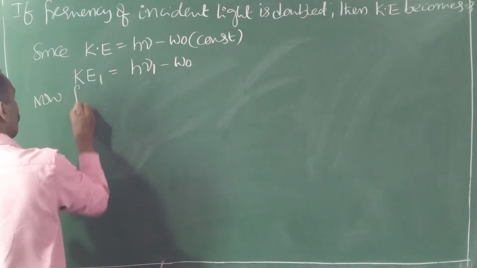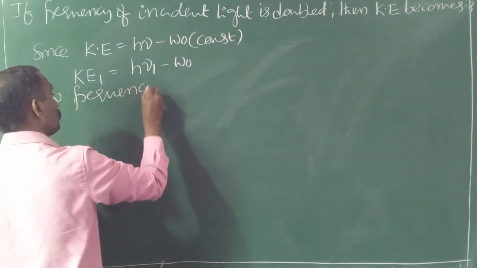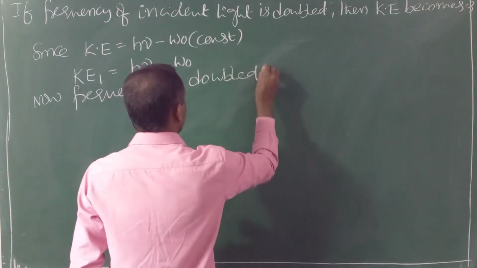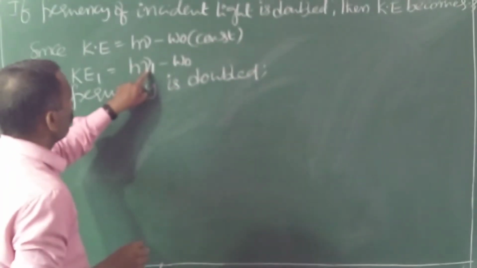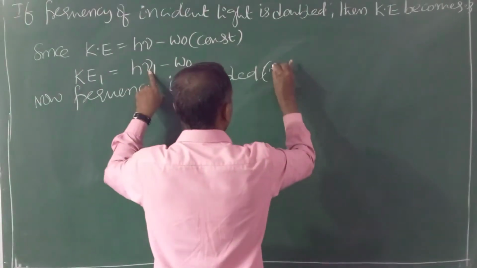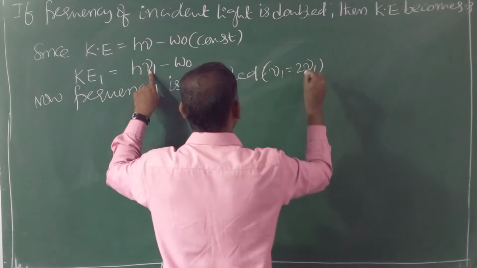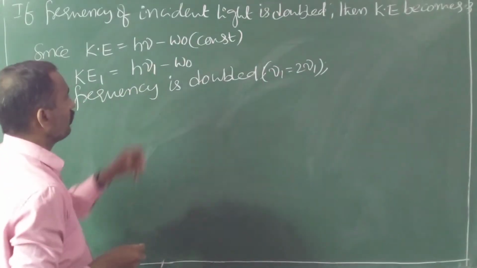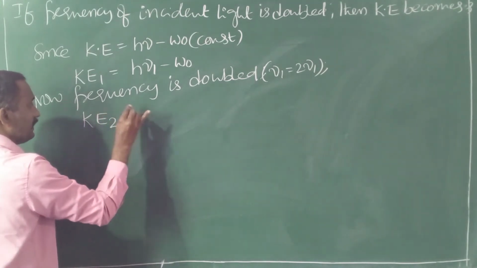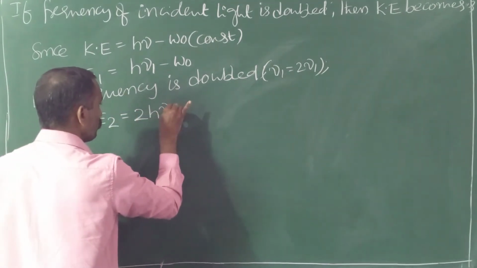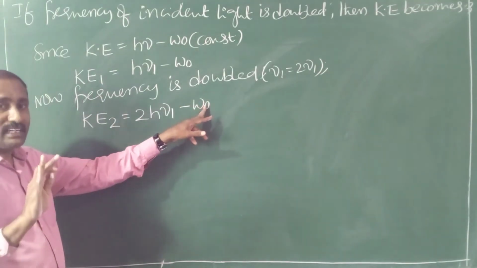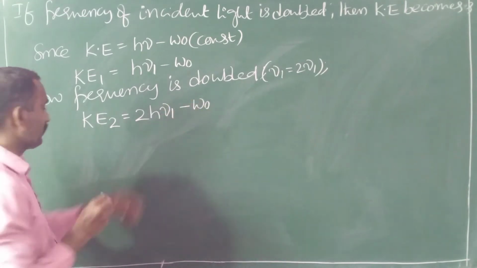Now, frequency is doubled. Whenever frequency is doubled, nu 1 becomes 2 nu 1. Then, in place of nu 1, you have to substitute 2 nu 1. Then, kinetic energy, second case, Ke2 equal to 2h nu 1 minus W naught. Here don't write W1 and W2 because metal is same, W naught is constant value.